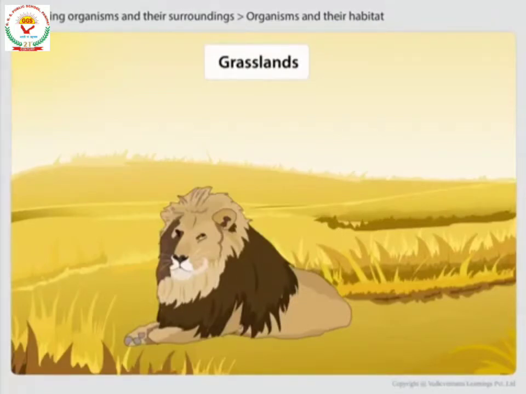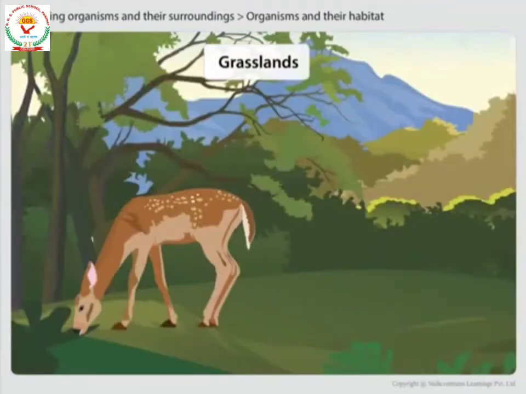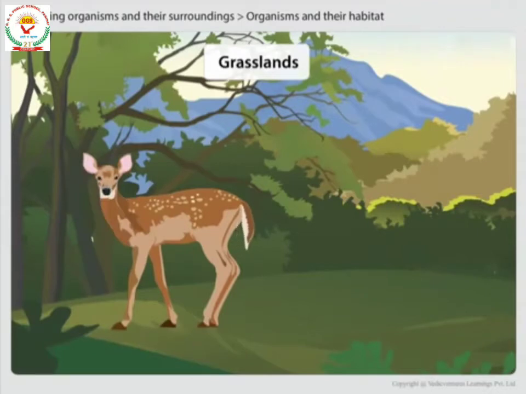Deer have eyes on the side of their head to look all around and have long legs to run fast to save themselves. Grasslands are the home of various types of animals.